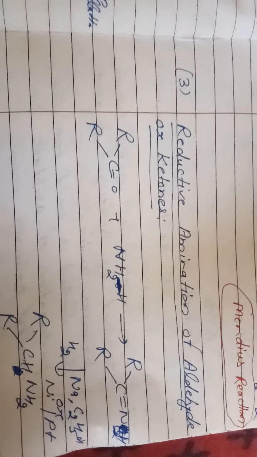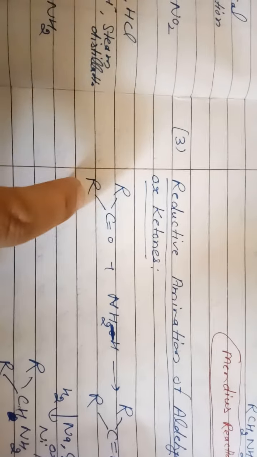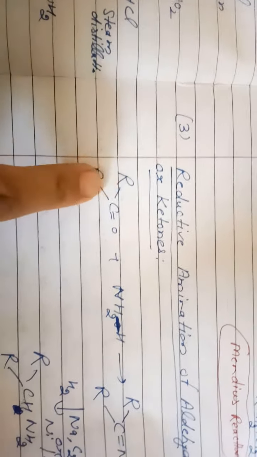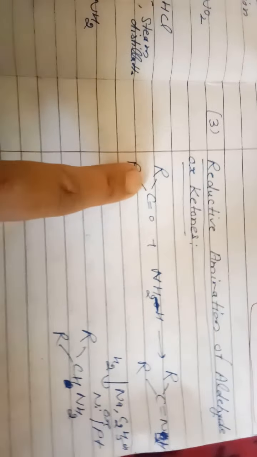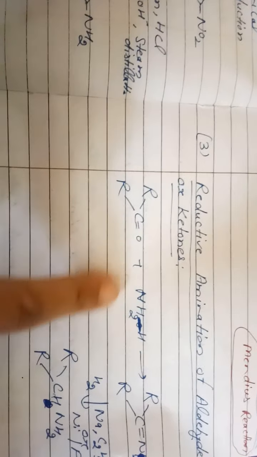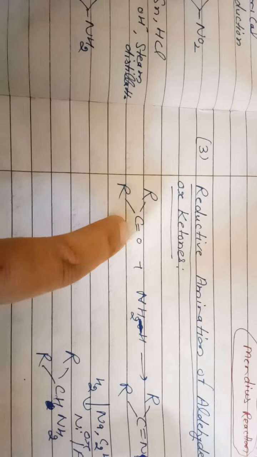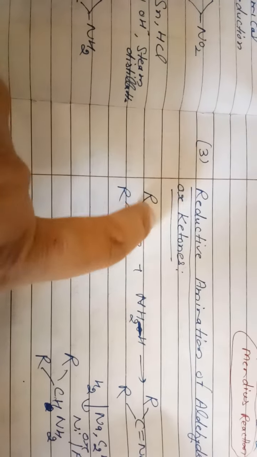The third method of preparation is reductive amination of aldehydes or ketones. If this is H, it will be an aldehyde. If this is an alkyl group, it will be a ketone. When these are treated with amines, for example here I have treated this with ammonia, we get amines. When this is treated with the amine, there is a loss of a water molecule, H2 from here and oxygen from here, and we get this type of compound with a double bond to NH.